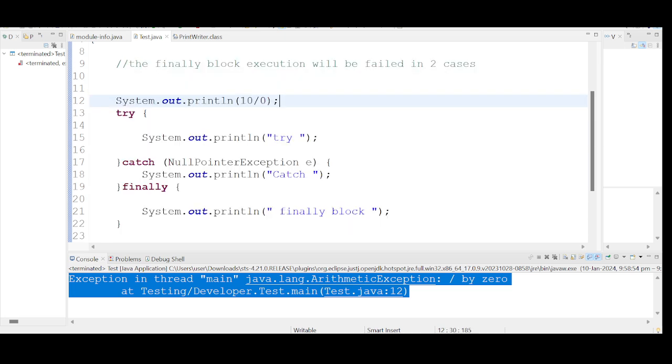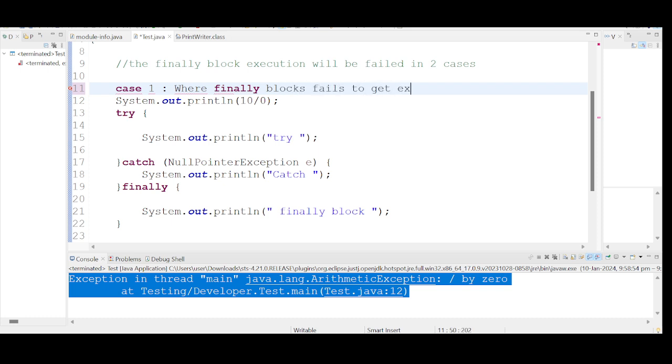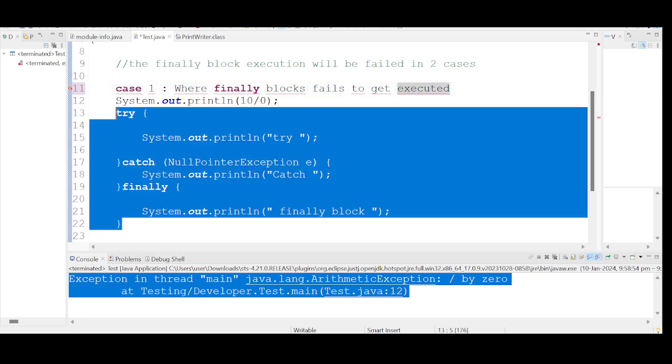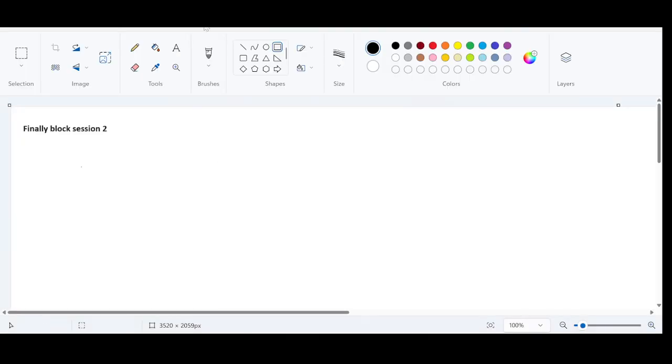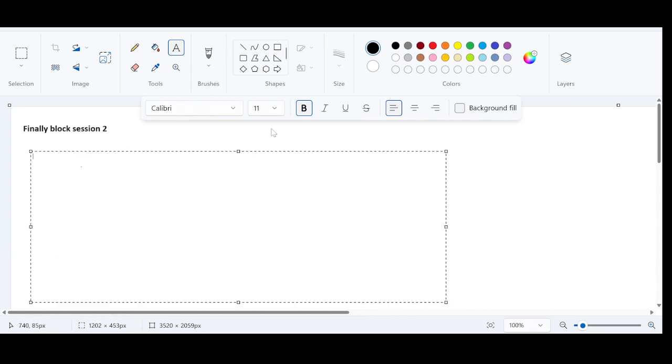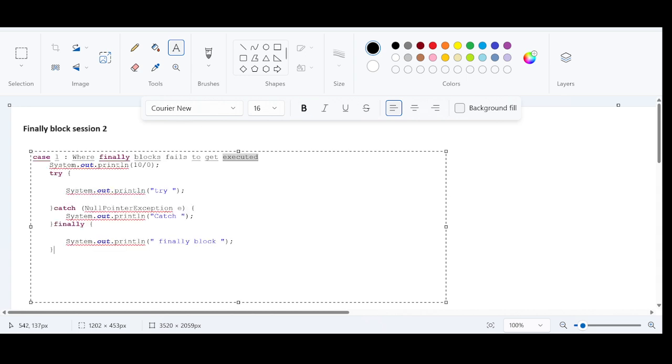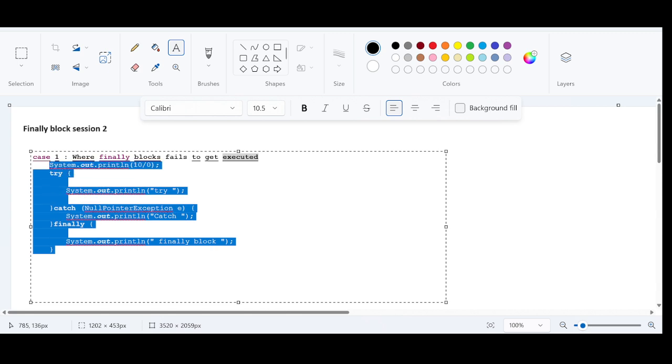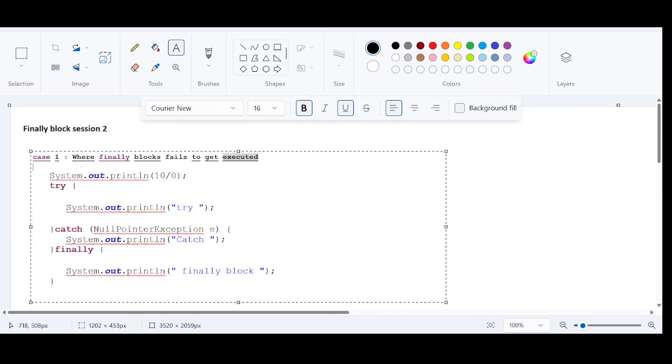Let me take this example. This is the first scenario, Case 1, where finally block fails to get executed. This is the case 1, typical case. Case 1, where finally block fails to get executed. This is a typical case.